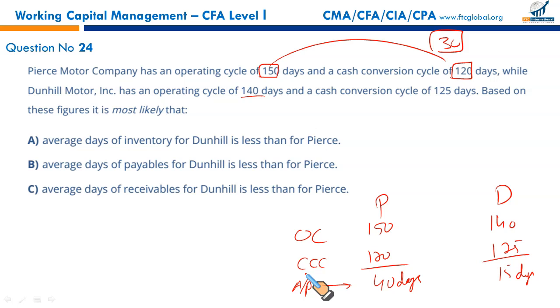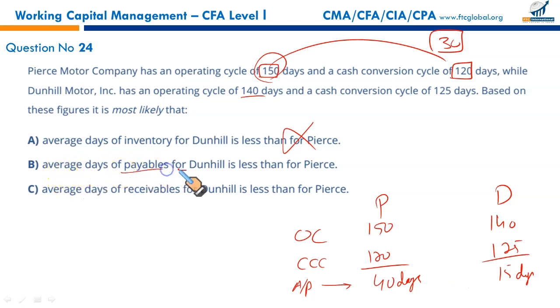So what we can conclude: average days of inventory for Dunhill is less than for Pierce. Data doesn't support. We have been given the full operating cycle. We can't split it up. Wrong. We can only conclude about accounts payable. We can't say about your inventory or accounts receivable separately.